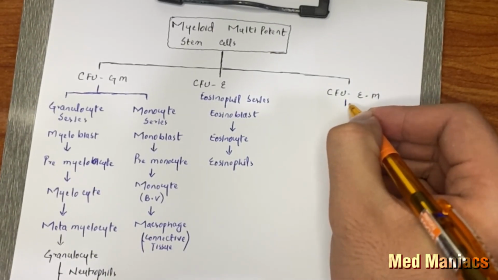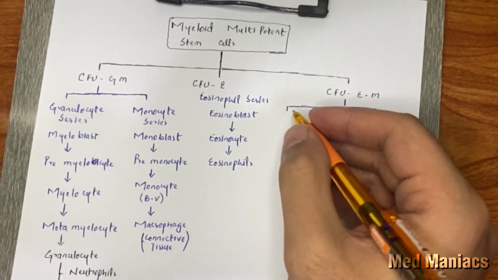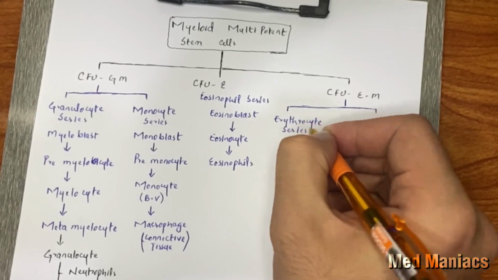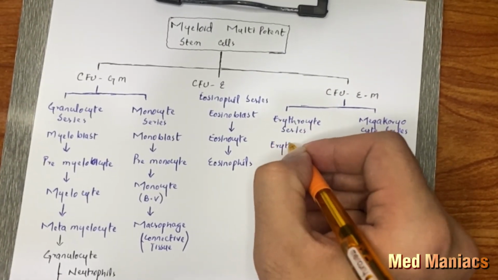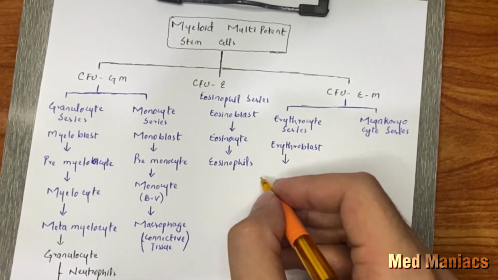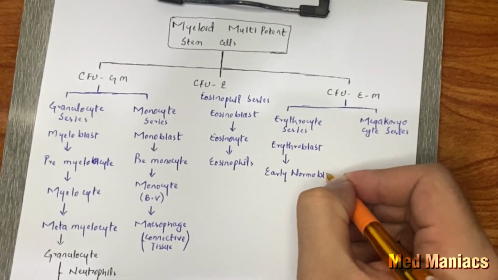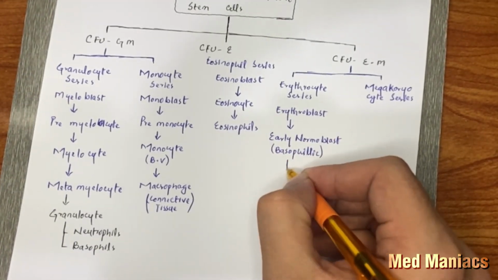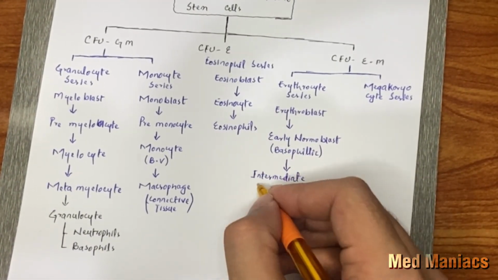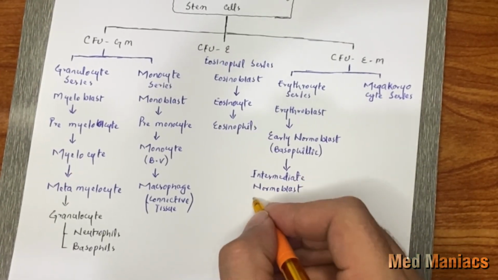At last we come to the colony forming unit, erythrocyte series and megakaryocyte series. So the first immature cell that is formed from the erythrocyte series is the erythroblast. The erythroblast is converted into early normoblast, which is basophilic. Then it is converted into intermediate normoblast, which is polychromatic.